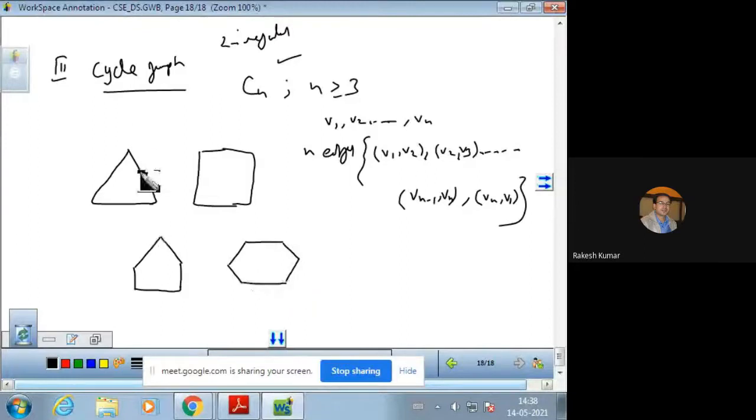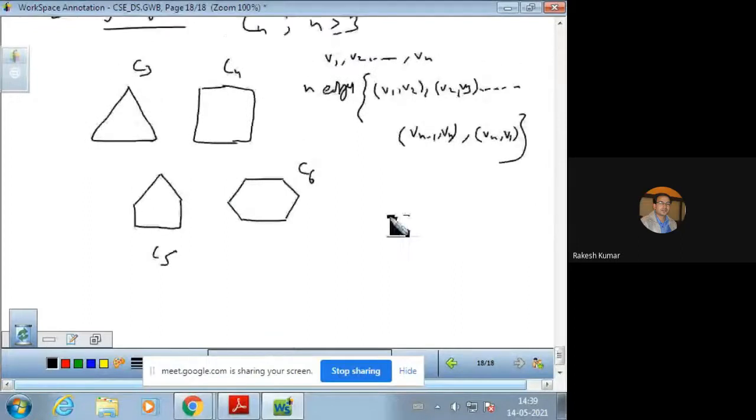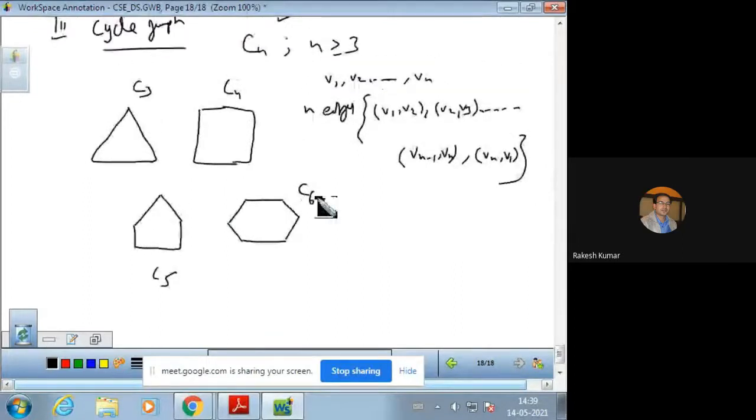These are C3, C4, C5, and C6. So all of these are cycle graphs, and we can easily find out the number of edges. Just see, if n vertices, we take the example of this, 6 vertices are there, and edges are also 6: 1, 2, 3, 4, 5, and 6.